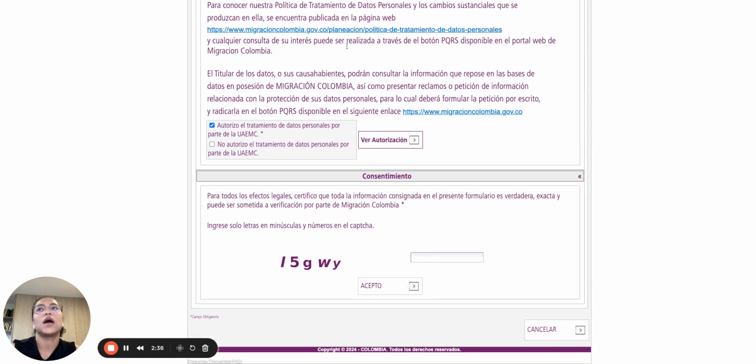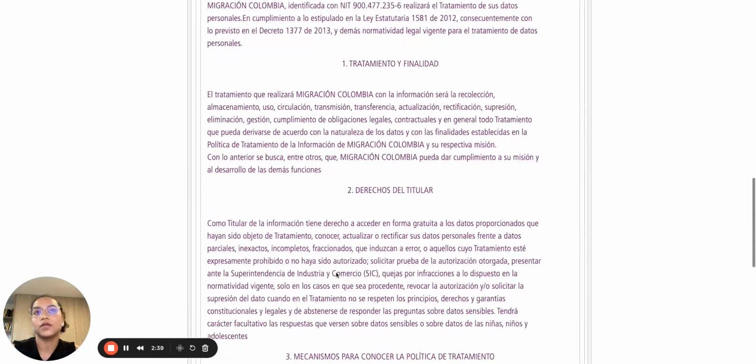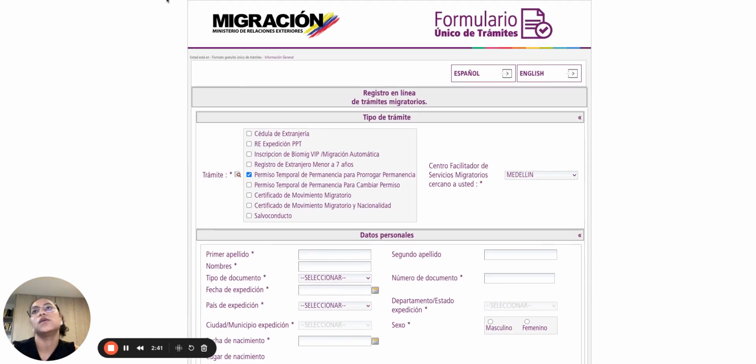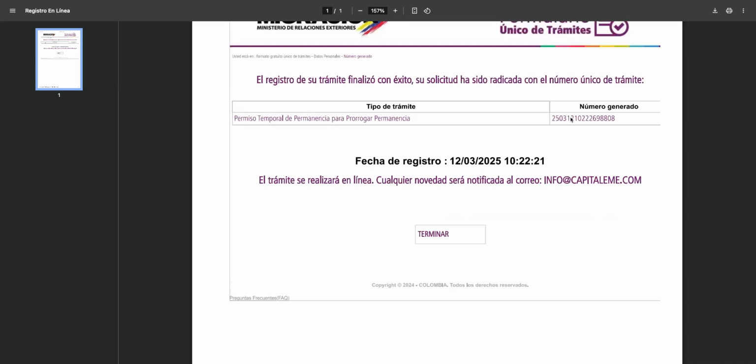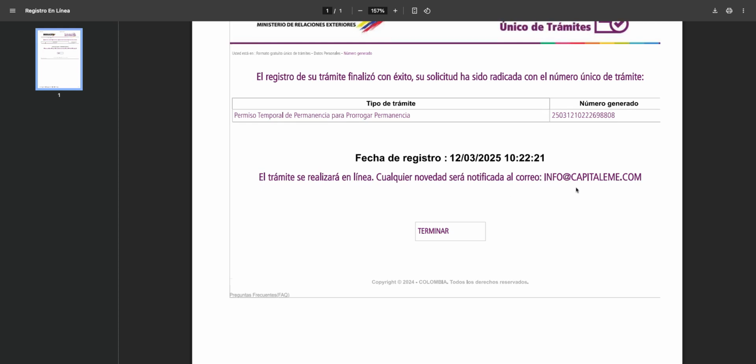After you have filled out and sent this form, this should generate this information about the número generado, which is the unique identification number by which your application will be identified, and the email address that you selected, and the date of when you sent the form.